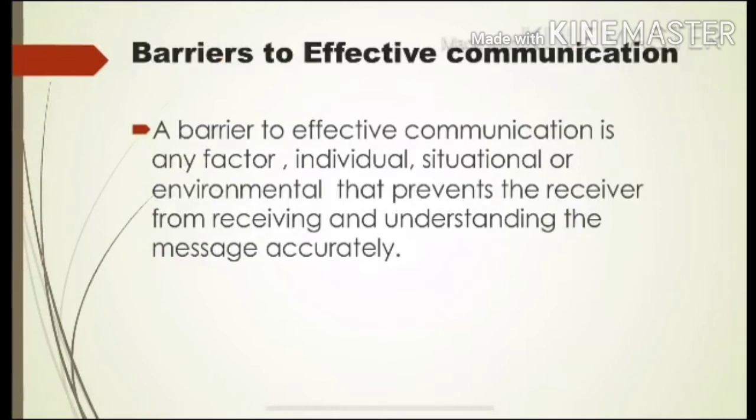Now the last topic of this chapter is barriers of effective communication. A barrier to effective communication is any factor, individual, situation, or experiential, that prevents the receiver from receiving and understanding the message accurately. For example, while talking to a friend on telephone, noise started coming from outside source, which interrupts in your conversation. Sometimes you do not have interest in listening the topic which is being taught in the class.